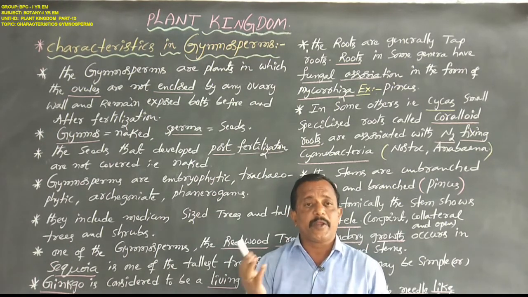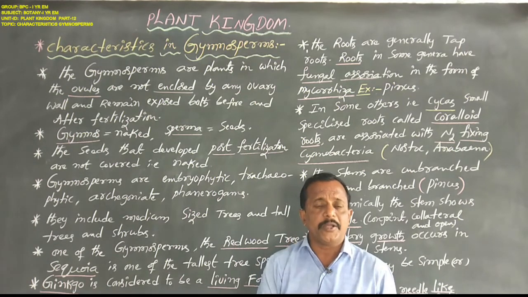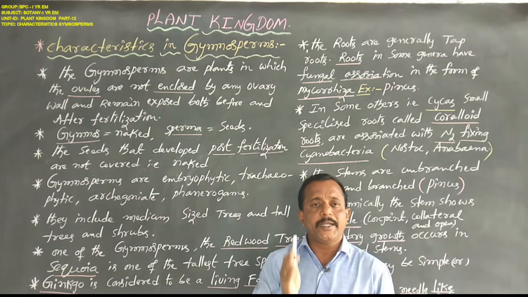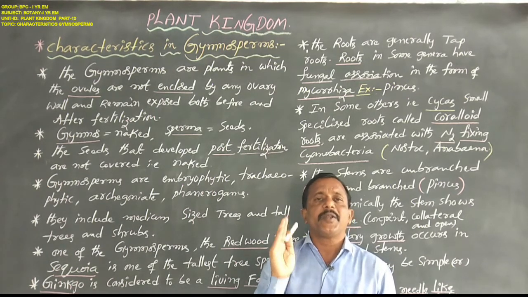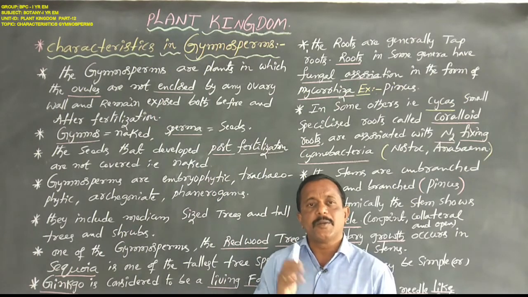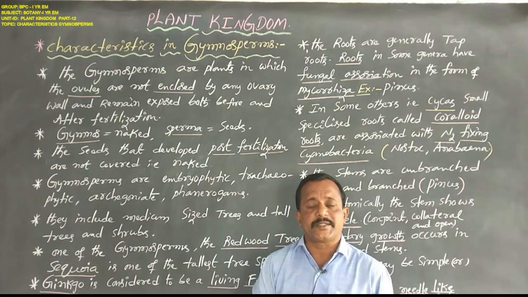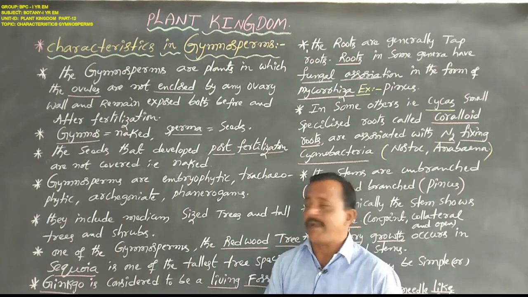But algae, bryophytes and pteridophytes are cryptogams, that is, non-flowering plants or flowerless plants. Here, gymnosperms and angiosperms are phanerogams, that is, flowering plants. They are also spermatophytes, that is, seed bearing plants.